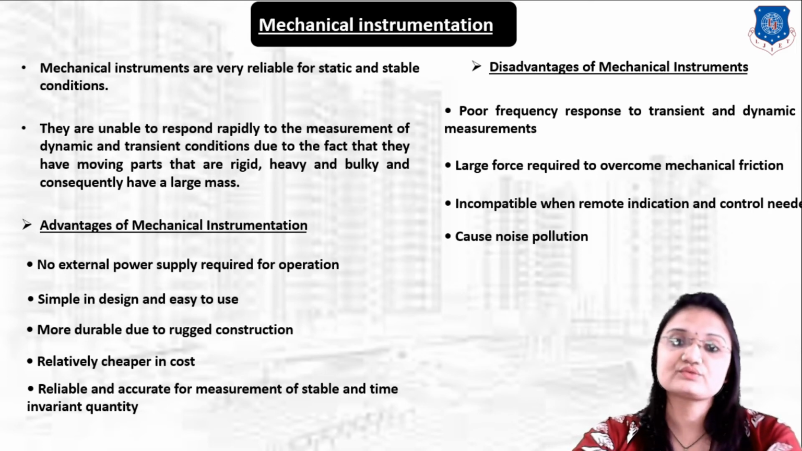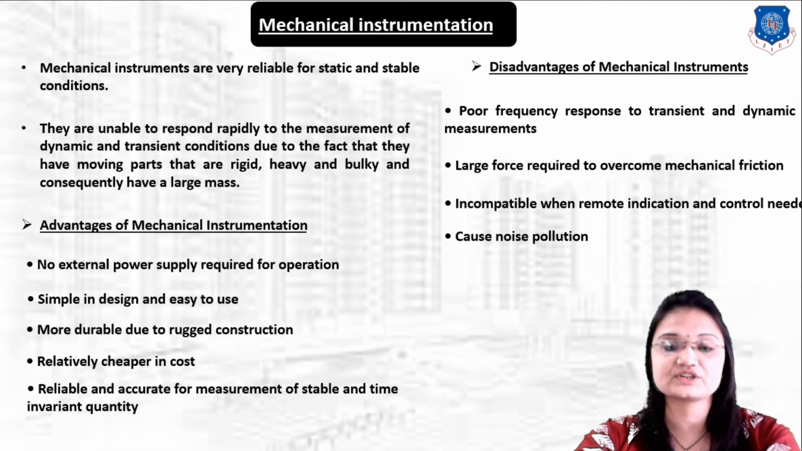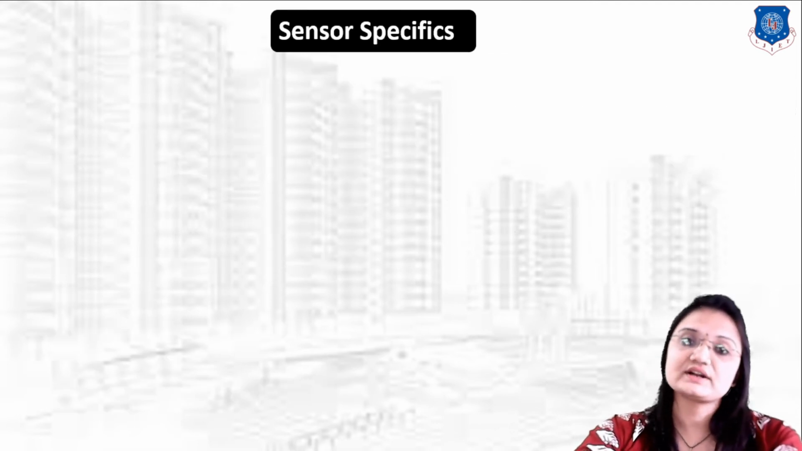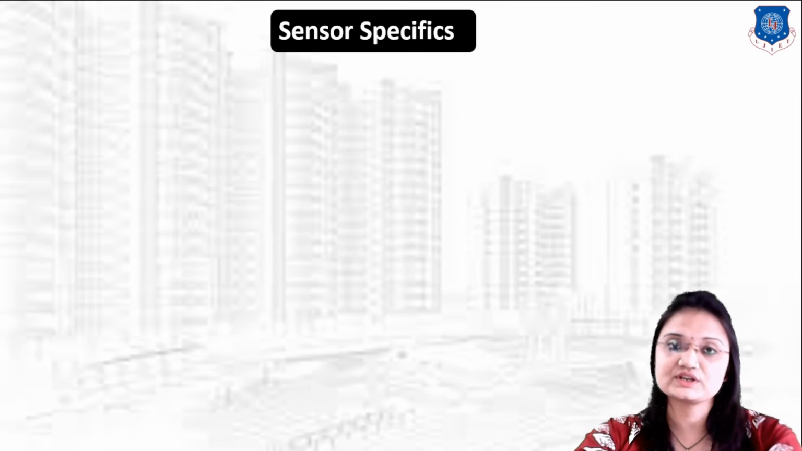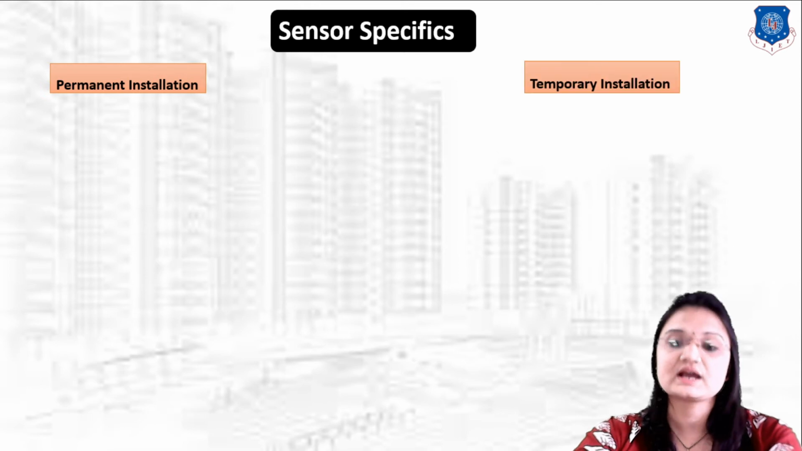So these are the four types of instrumentation. First is electronic instrumentation, second is electrical instrumentation, third is industrial instrumentation, and fourth is mechanical instrumentation. Now let us understand sensor specifics. There are two types of sensor installation: the first is permanent installation and the second is temporary installation. So we can install a sensor on two bases, either permanently or temporarily.